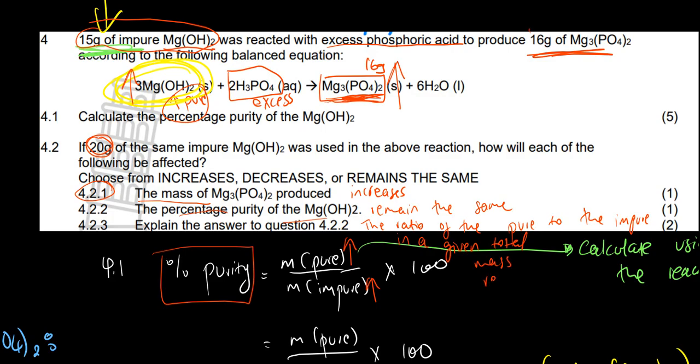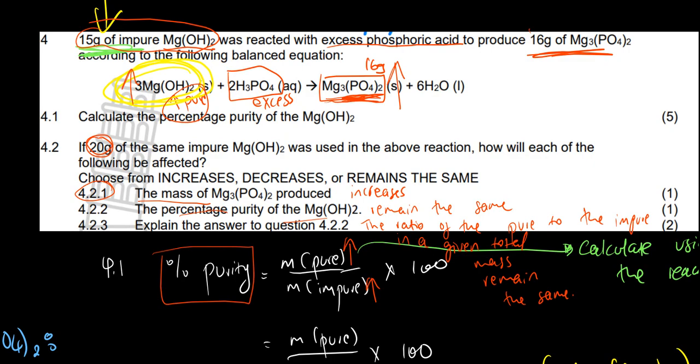So that's how you would explain it: the ratio of the pure to the impure is going to remain the same because they're going to increase at the same time. They are not having an effect on each other, because the more impure sample you have, the more pure sample you also have. So the percentage purity is going to remain the same. Is it clear? Yeah. So that is how you would answer that.